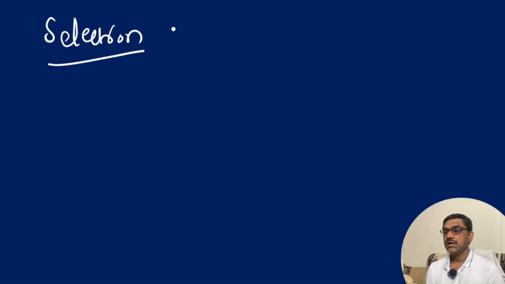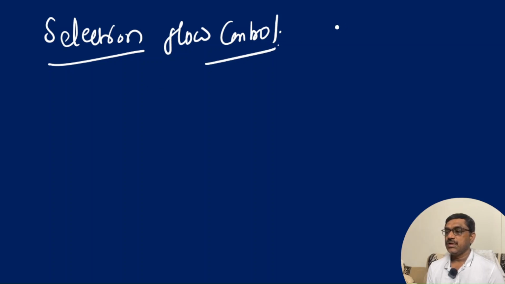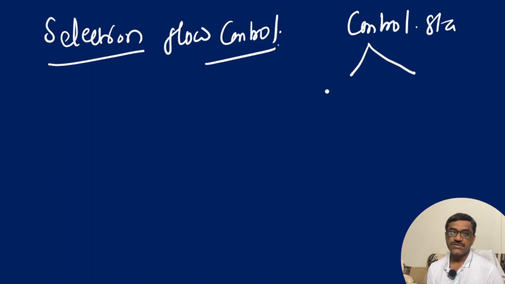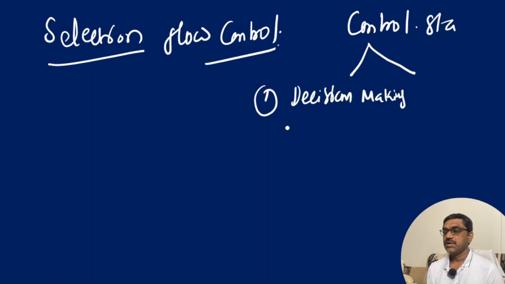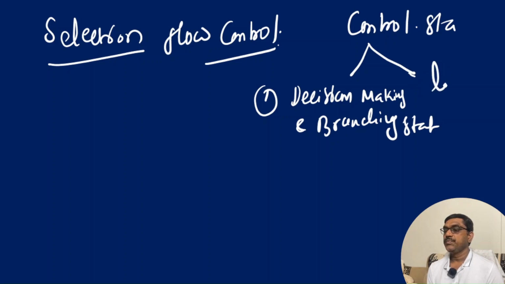Now, we are going to talk about selection flow control. If anybody asks how many types of control statements there are, the control statements are basically divided into decision making and branching statements, and second, looping statements.